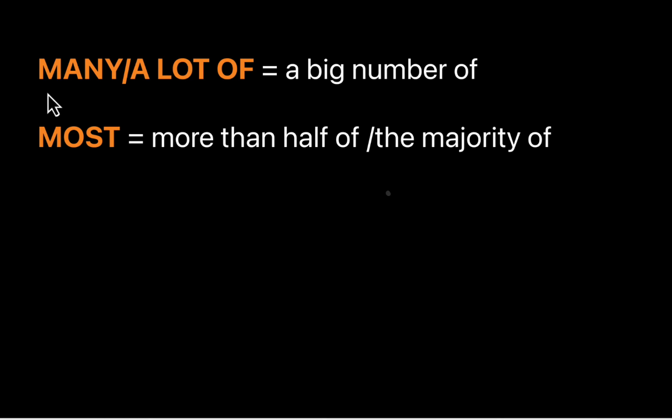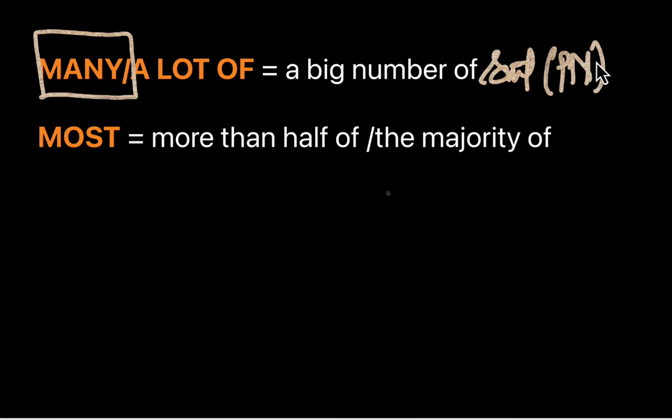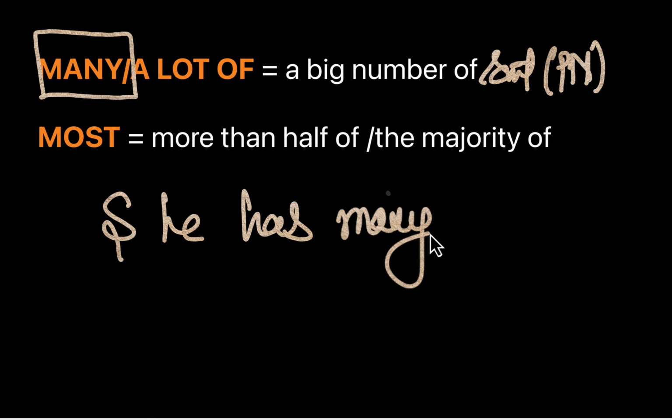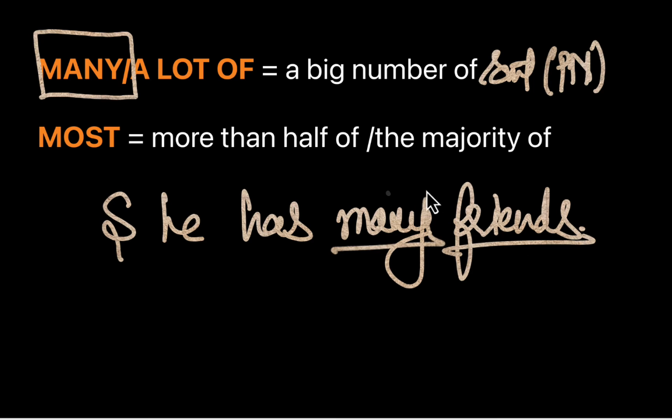Now let's start with the very first one, which is many. Many as an indefinite adjective refers to a big, a large number or quantity of something, right? A plural noun, a countable noun, which is plural in number. For example, she has many friends. She has what? Many friends. Friends, many in number, a big number. But do we know the exact number? No, it's indefinite. It's not specific.